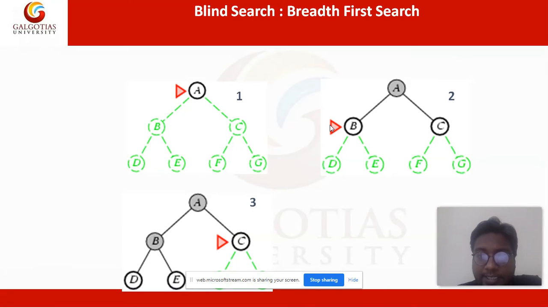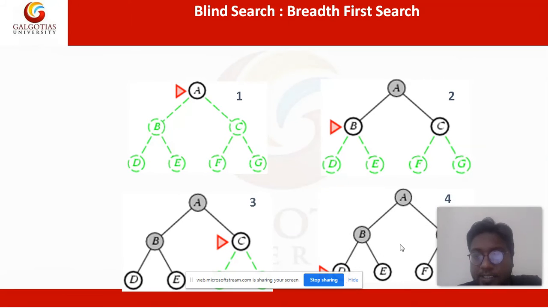So it selects B. B's two children are covered. Now B is colored. Then again we go to A. A's second child is C. So we take C's both children and C is colored.